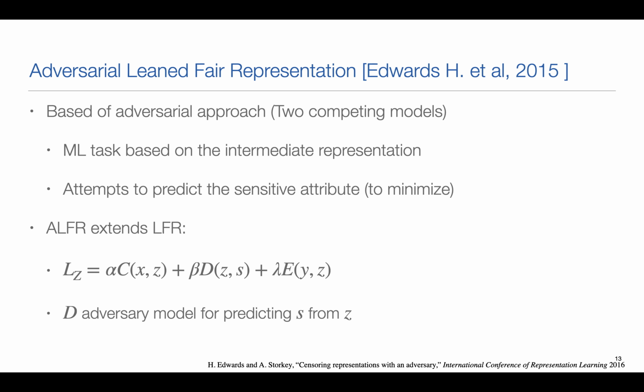Here they still have three objectives in the optimization, where the first is the cost of reconstructing X from Z, D is the dependence between Z and S, which they obtain by using an adversarial method for predicting S from Z, and the last is the error of predicting the outcome Y from the representation.